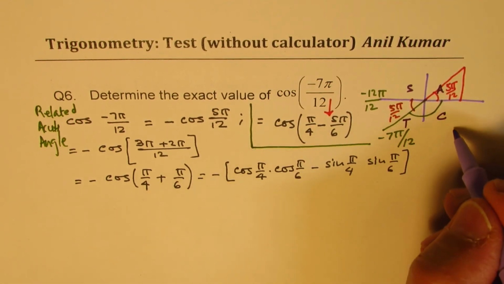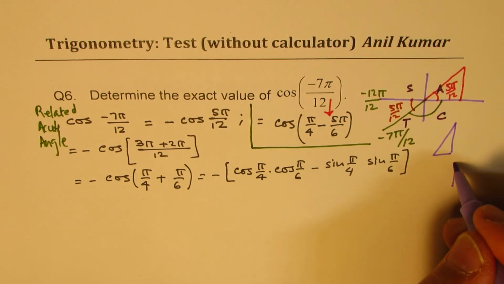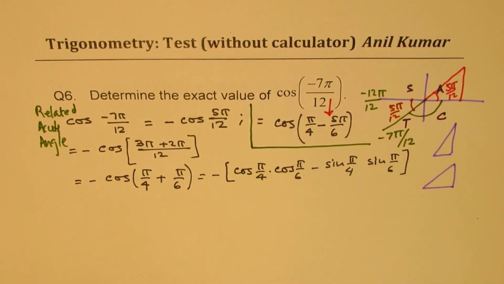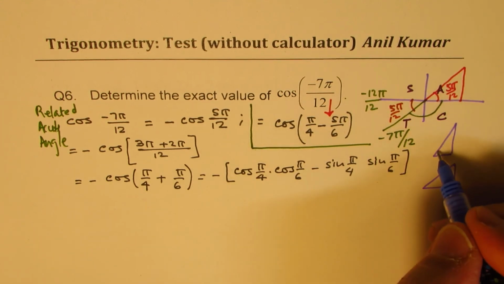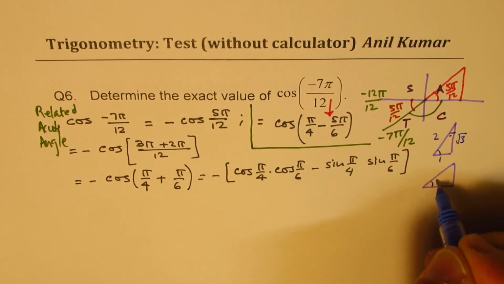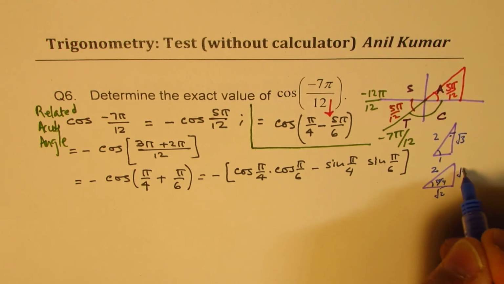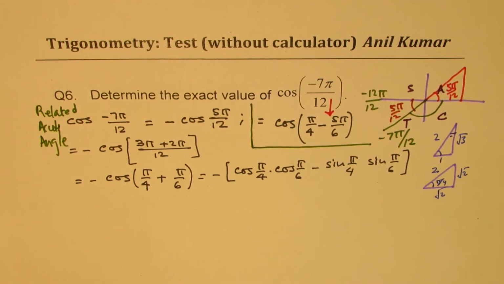Now we'll use our special triangles. That is one triangle and this is the other one. In this triangle where we have pi by 6 as that angle, the sides are 1, 2, square root 3. The pi by 4 has, it's better to write 2 here and square root 2 and square root 2, so we don't have to rationalize.